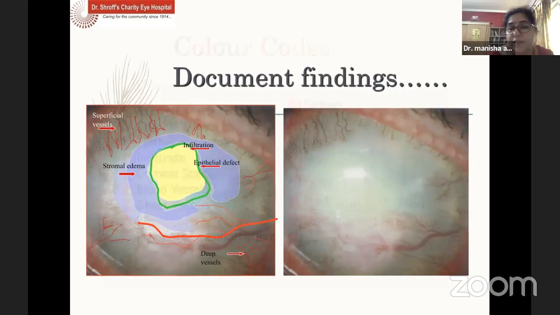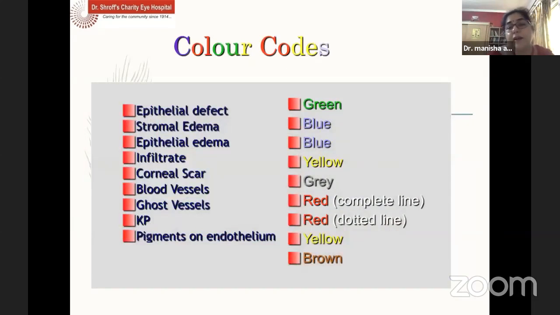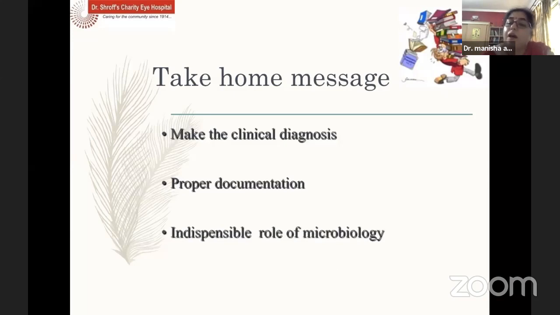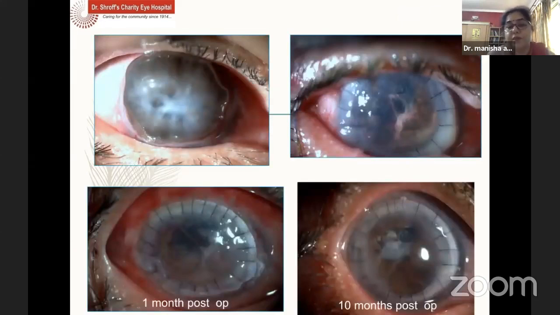It's the last. So we should document, and to conclude, I would just say: make a clinical diagnosis. Proper documentation remains the most important aspect when it's a multi-center place where a lot of surgeons may be seeing the patient after you. And there is an indispensable role of microbiology in bacterial keratitis, and be specific in treatment. We do not need to give all the medications which are available. Thank you so much, and thank you again, AIOS, for giving me this opportunity of presenting at this forum.